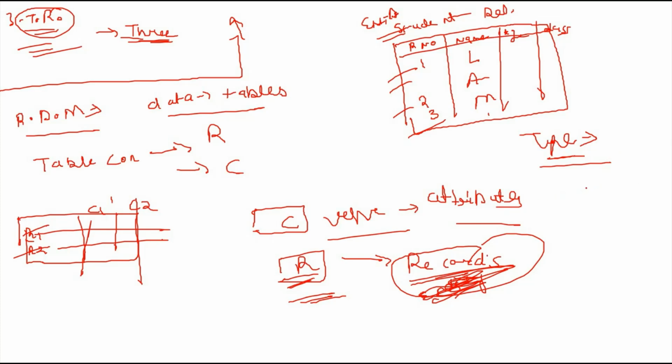Suppose there are two students whose name is the same, mobile number is the same, age is also the same, and class is also the same. How do we identify them? For this, a key is needed.